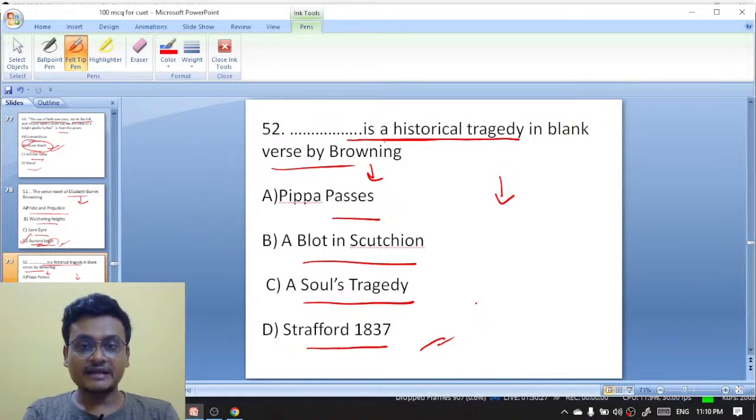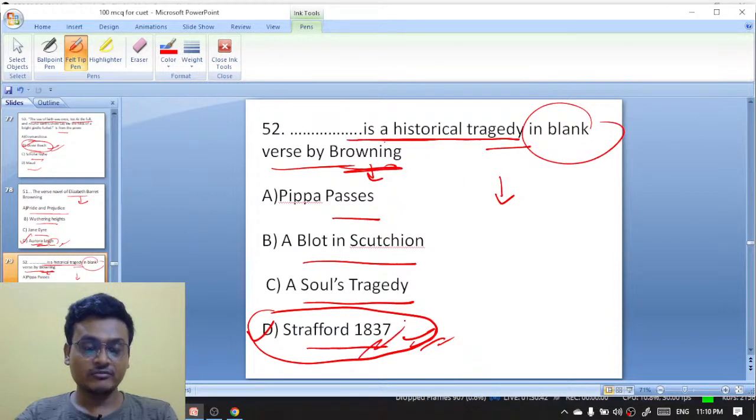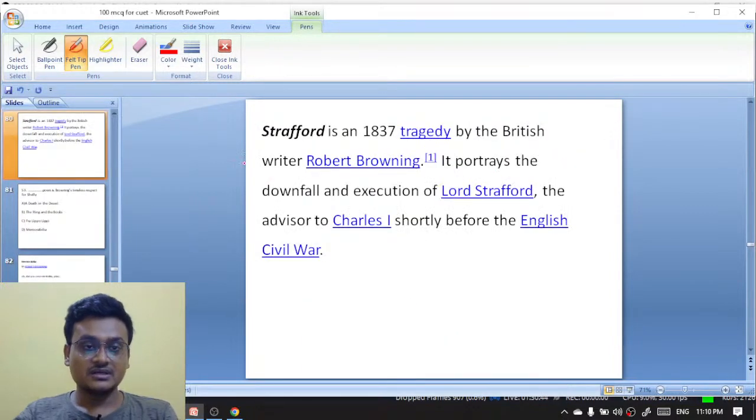Dash is a historical tragedy in blank verse by Browning, and here it is actually Strafford, 1837. You can take a screenshot of this. Strafford, 1837 is a historical tragedy in blank verse by Browning. And here is the explanation: Strafford is in 1837.